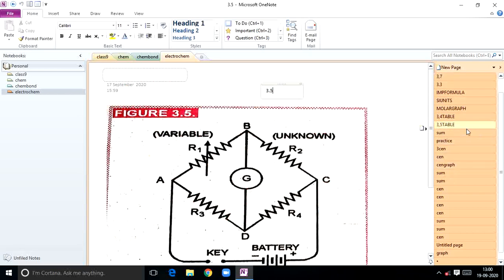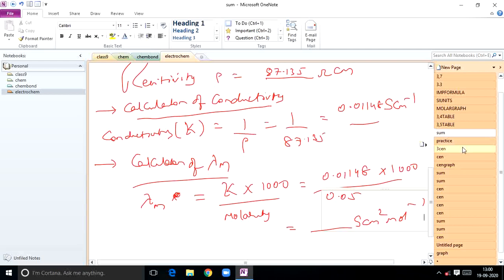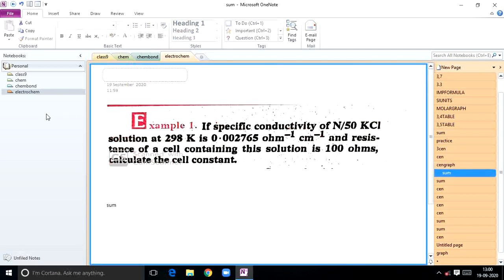Next, this one use the same formulas for practice. If the specific conductivity of N by 50 KCl solution at 298 Kelvin is given, and the resistance of the cell containing this solution is 100 ohms, cell constant, did you remember, students?